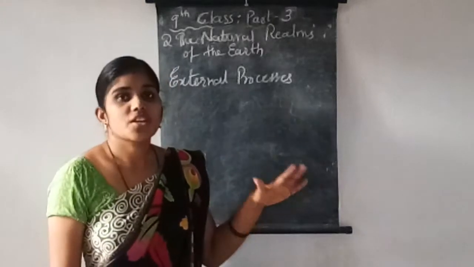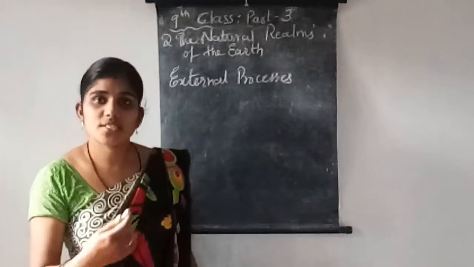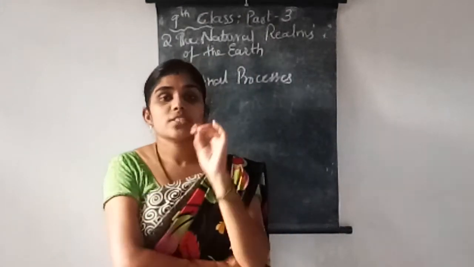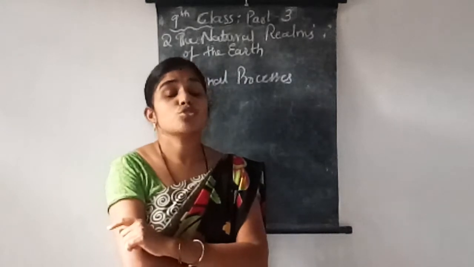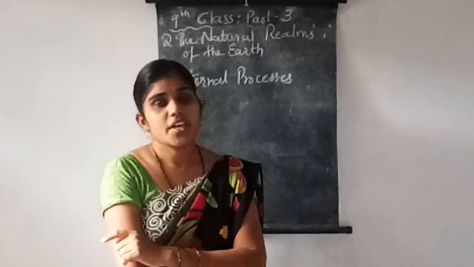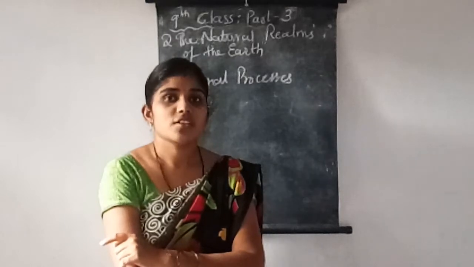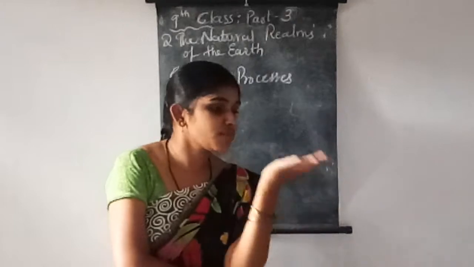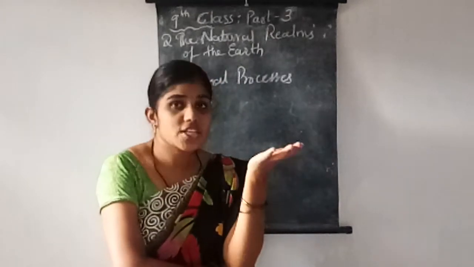In the last classes we discussed that over millions of years, due to atmosphere changes, wind, water, rains, summer, winter, and the moving of the earth plates, changes are happening.